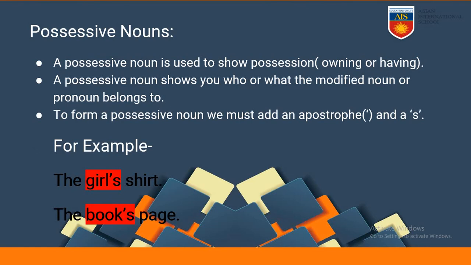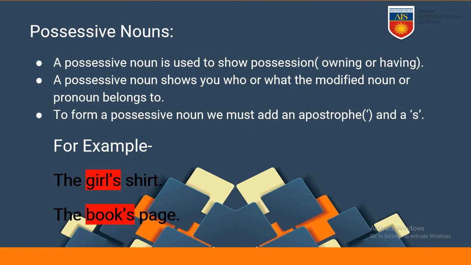Next, we shall be moving to possession. Noun possession, or possessive nouns. What are possessive nouns? A possessive noun is used to show possession, owning or having. So, when we want to know who owns a particular thing, we use a possessive noun. A possessive noun shows you who or what the modified noun or pronoun belongs to. If a particular thing belongs to someone, that is shown by a possessive noun. Whom does it belong to? To show that, we are using possessive nouns.